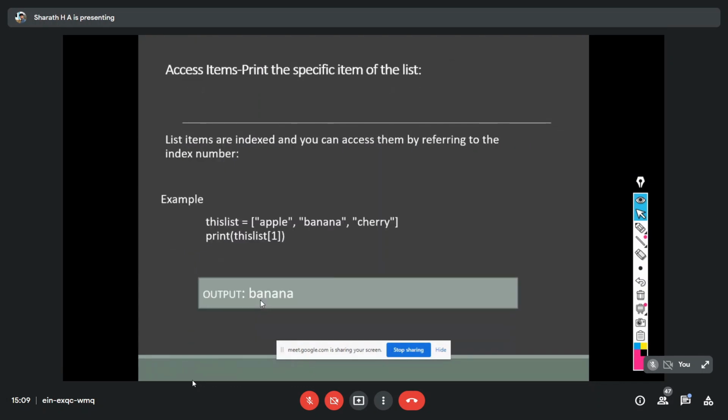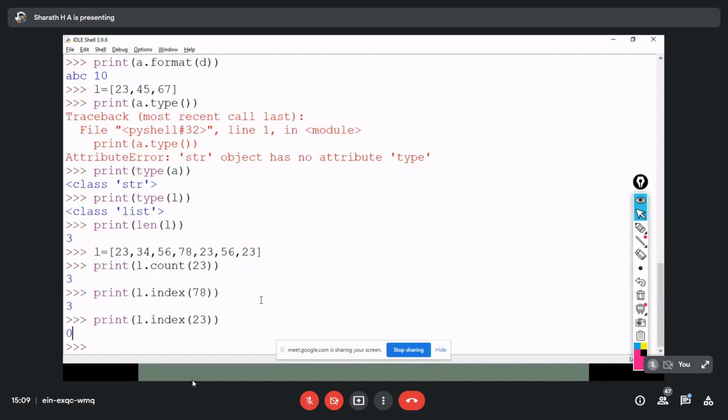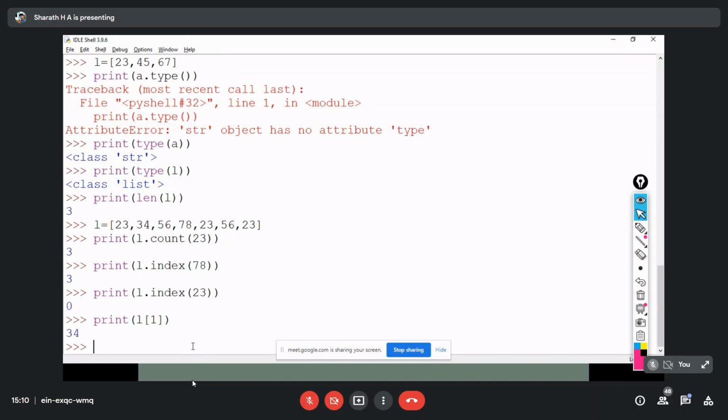So next one. Now, like an array, we can also print the first or second item just by using index. Example: print L of 1. That means it's going to print the first index value. What is the first index value? 34. You can see that 34.